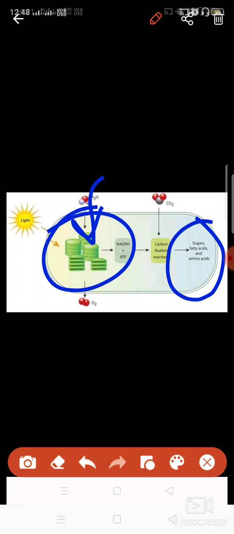This conversion is done by the thylakoids. Basically the water molecules enter, and when water splits, it takes the energy, that is NADPH and ATP.